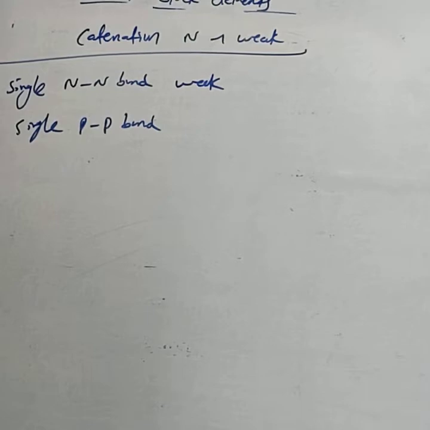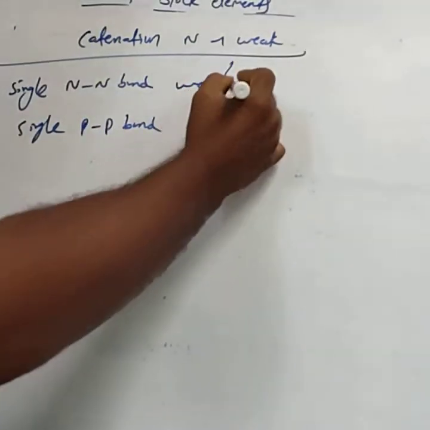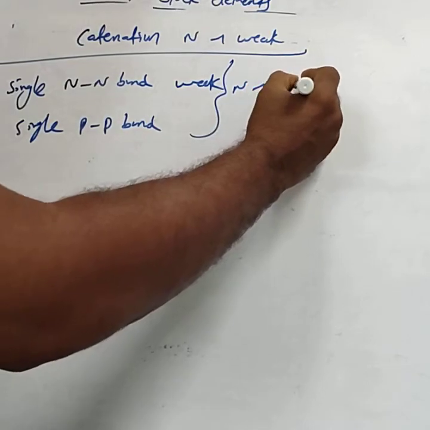Why is the N-N bond very weak? Because the nitrogen atom is very small.